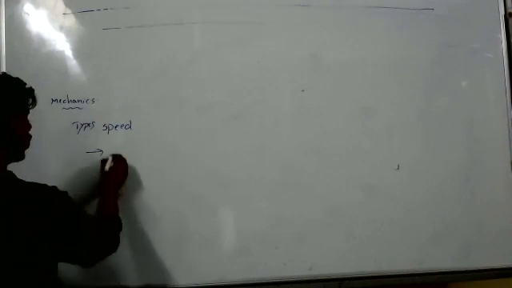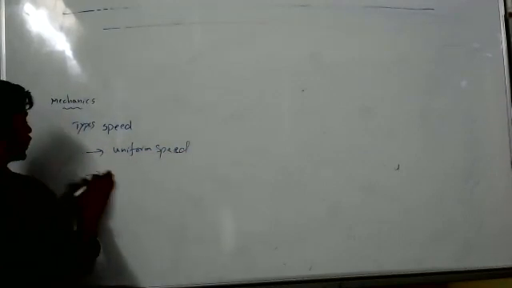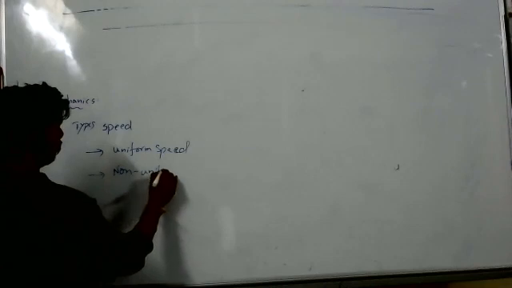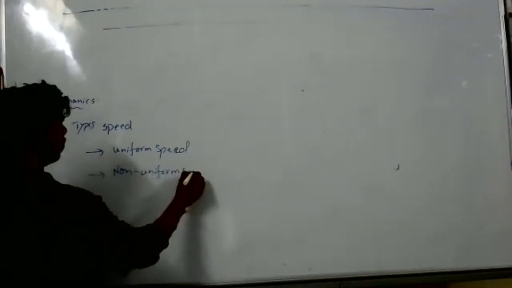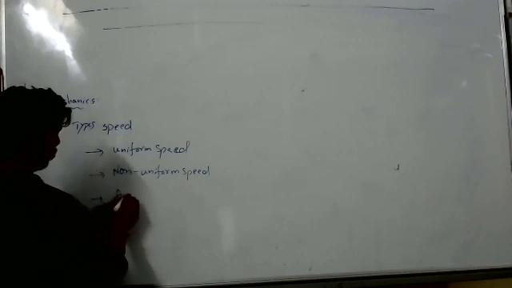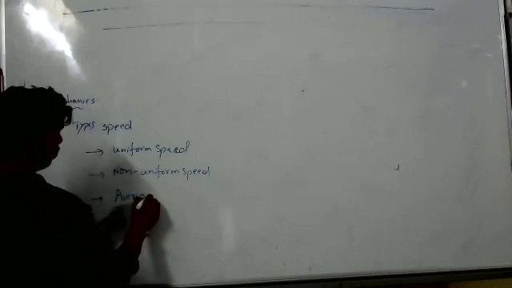Now see, speed. Types of speed. One is uniform speed. Second, non-uniform speed. Next, average speed. Instantaneous speed.